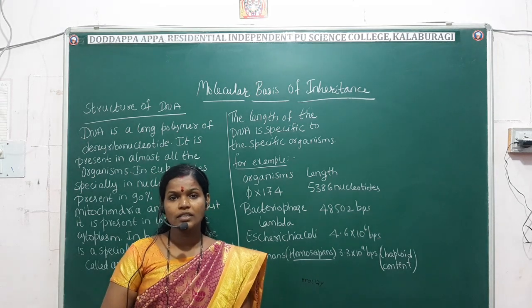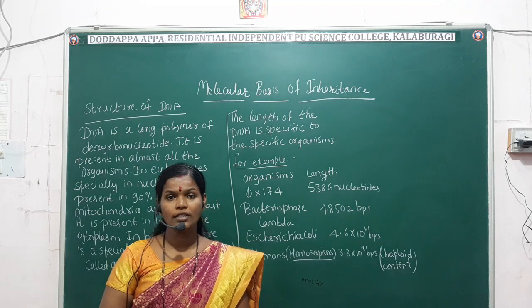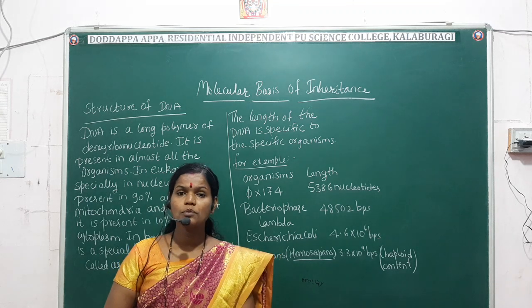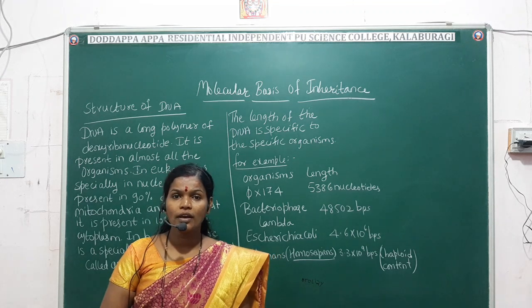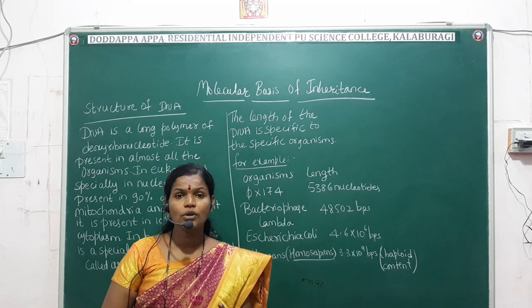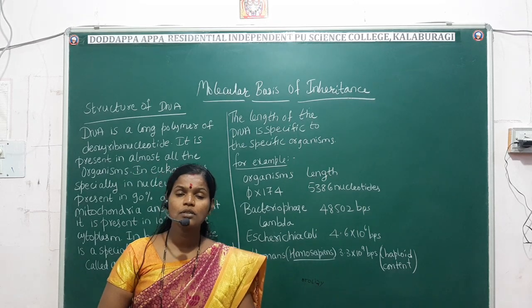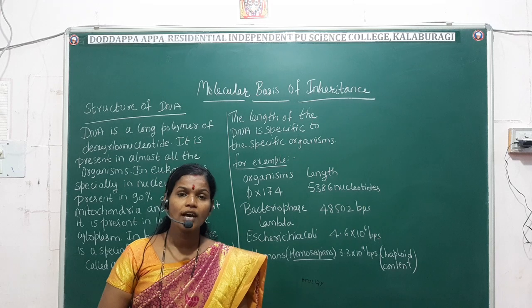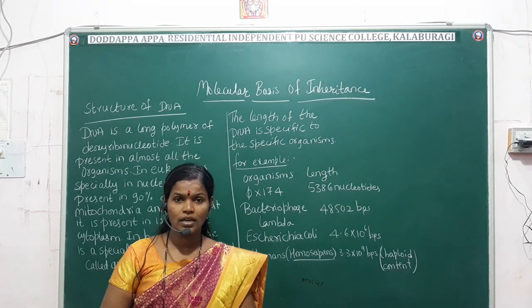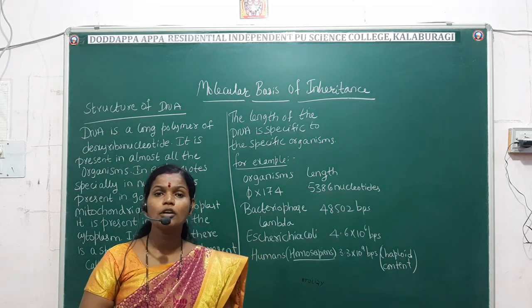This you have seen in the eukaryotic organisms, whereas in the prokaryotic organisms, what is the meaning of prokaryotic organisms? Prokaryotic organisms are those organisms which do not have a definite nuclear membrane. Once again I'll repeat. What are prokaryotic organisms? The organisms which do not have a definite nuclear membrane are called prokaryotic organisms. An example we can take is the bacteria.